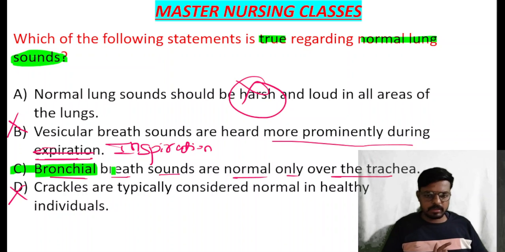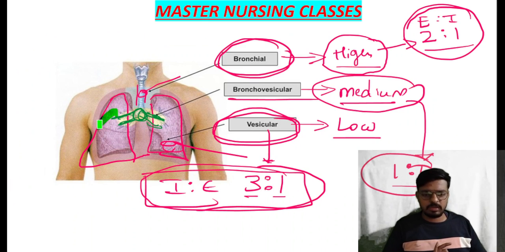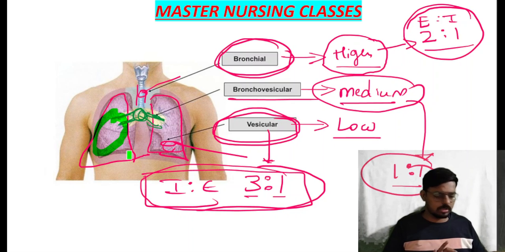Bronchial breath sounds are normally heard only over the trachea. If the bronchial sound is heard over the peripheral lung fields, it indicates pneumonia and congested lungs. Clear? I hope the concept I have explained in today's class is clear.